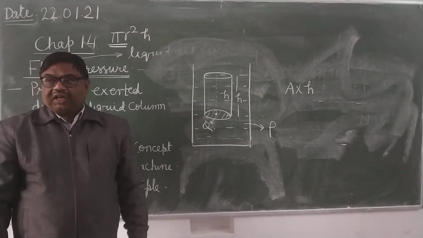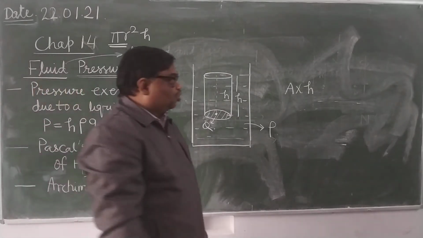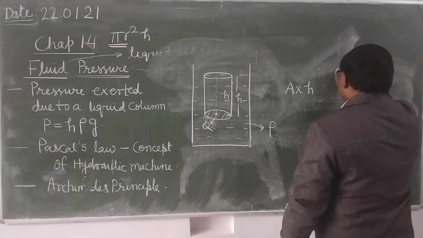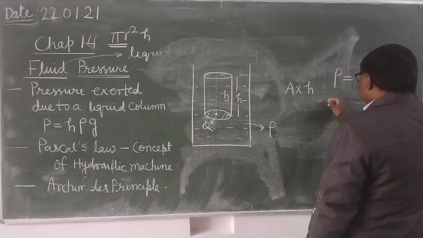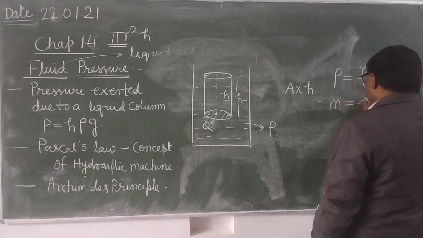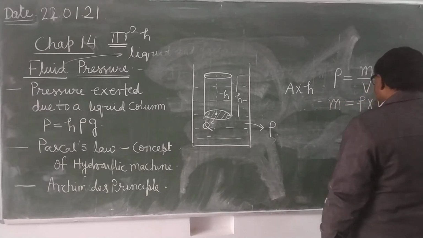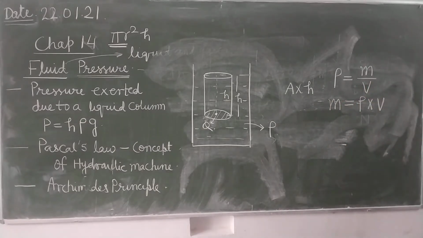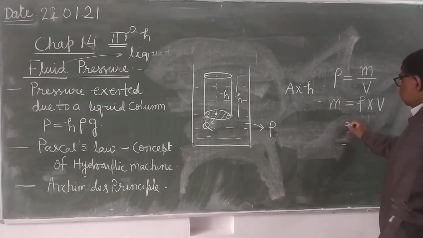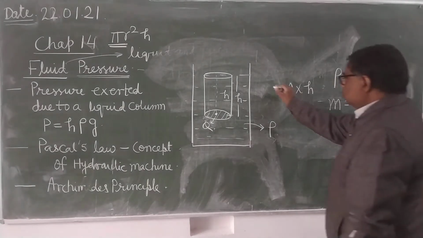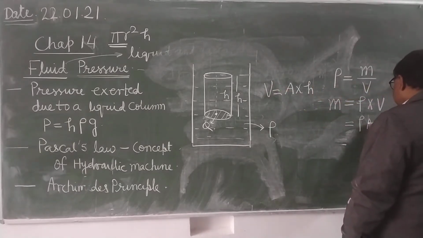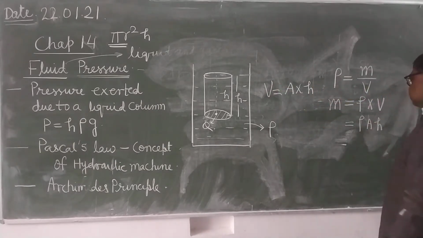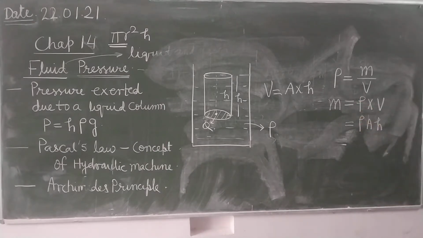So what will be the mass of that liquid? You know one formula of density: density equals mass upon volume. So mass will be rho into V. You substitute the value of V, so it will be rho into A into H. So what will be the weight of this liquid?